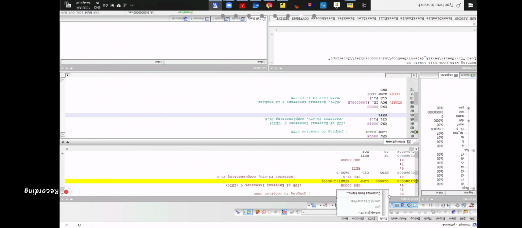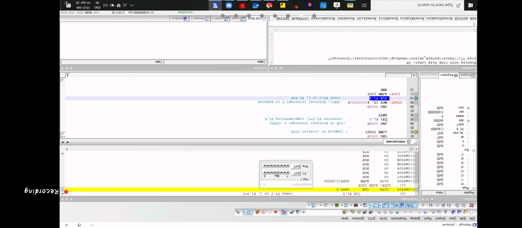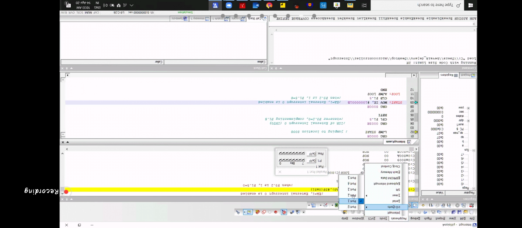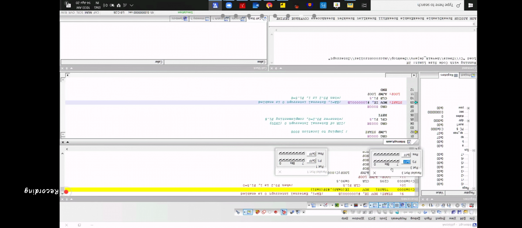Port number 1, because I want to see the change at P1.5, where it is clearing and complementing. And port number 3.2, where I have external interrupt 0. So go to peripherals: port 1 I already have, and port 3.2.